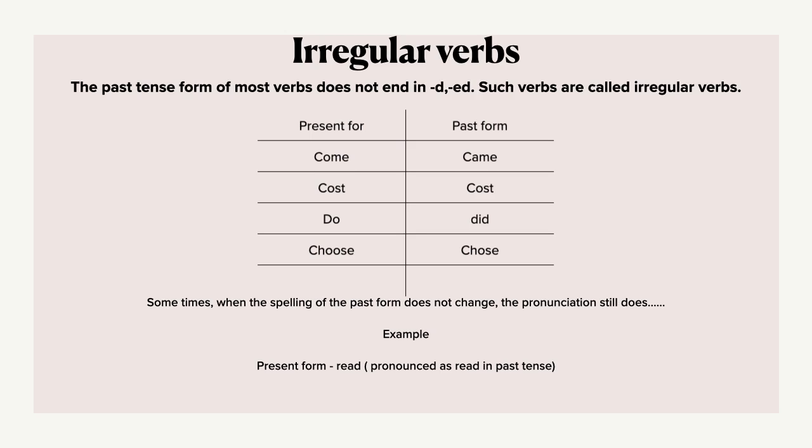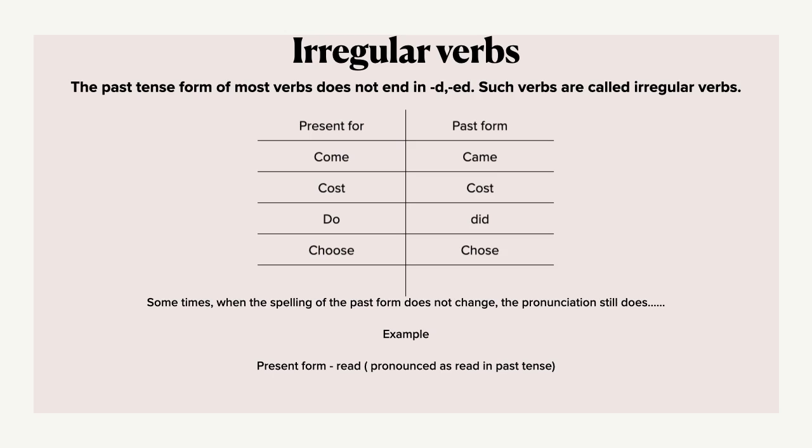Whereas irregular verbs are also found in past tense, but the past tense form of most verbs does not end in d or ed. Such verbs are called irregular verbs. In present time, come becomes came in past form.